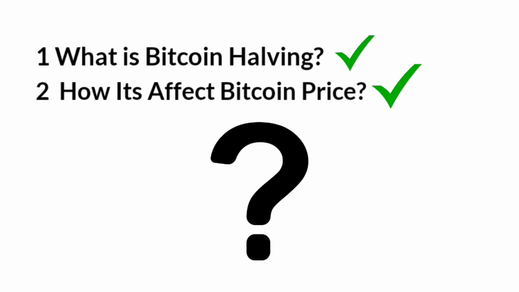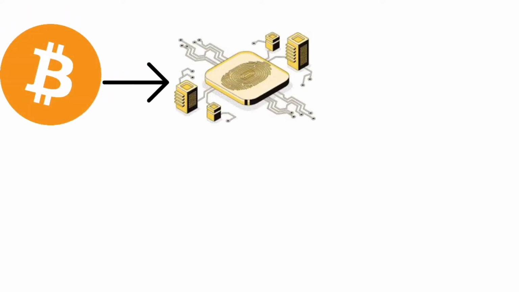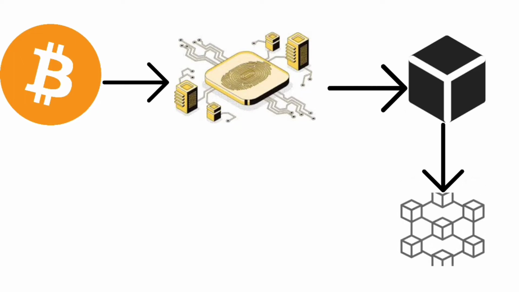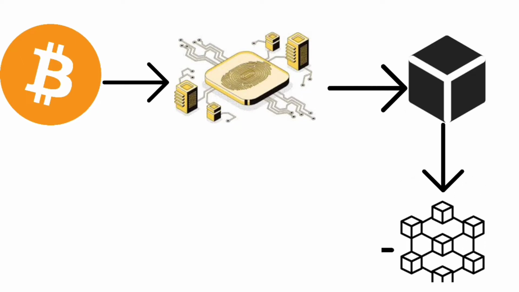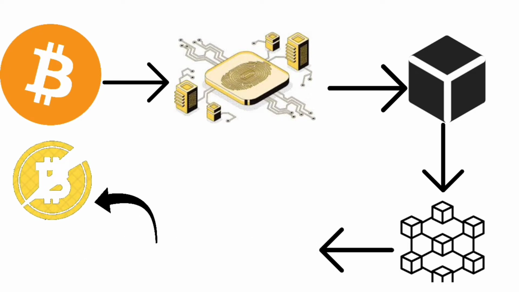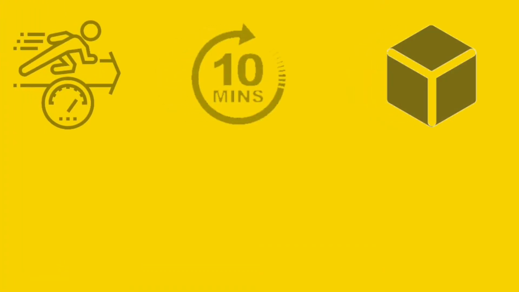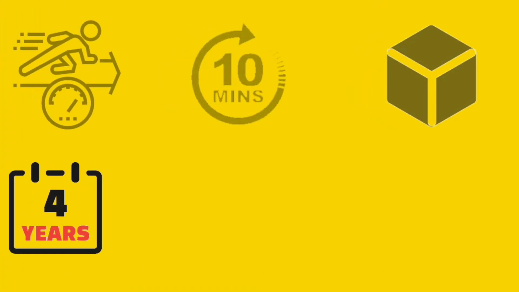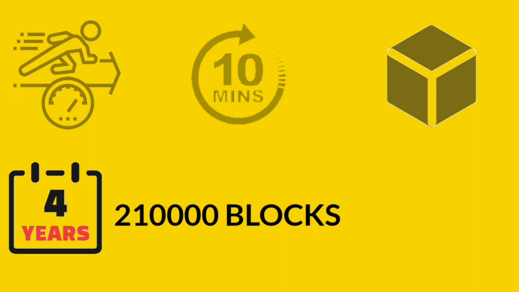When does it happen? The Bitcoin protocol is designed to add a new block to the blockchain every 10 minutes. And after completing 210,000 blocks, the miner reward is reduced to half, which is called halving. So with the speed of 10 minutes per block, it takes about 4 years to complete 210,000 blocks, which means every 4 years Bitcoin halving happens.